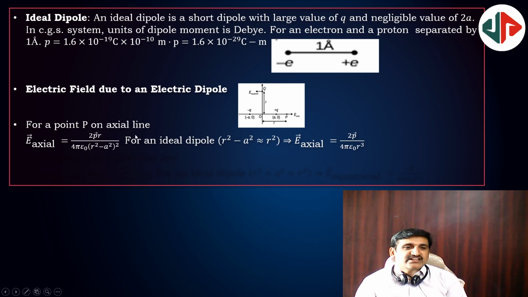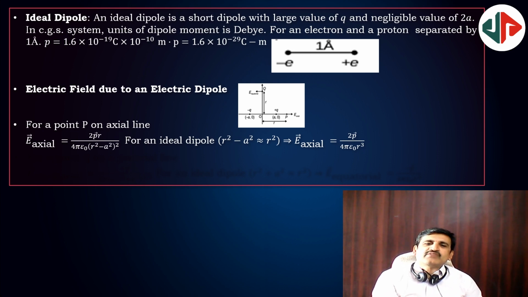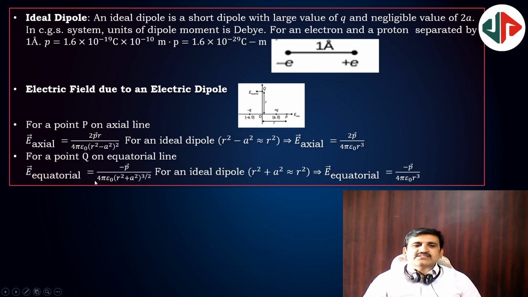And if it is on the axial line of the dipole, if it is a short dipole, then a square in addition and subtraction can be neglected. So it will be 2pd, 2pd gets cancelled, that's why 2p by 4 pi epsilon naught into d cube or r cube. On the equatorial line, minus p by 4 pi epsilon naught (r square plus a square) whole power 3 by 2. On making a square 0 due to the small dipole, you will get just p by r cube. This is p by r cube, this is 2p by r cube. Minus sign indicates opposite direction.